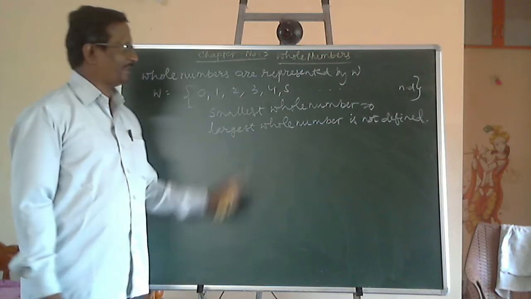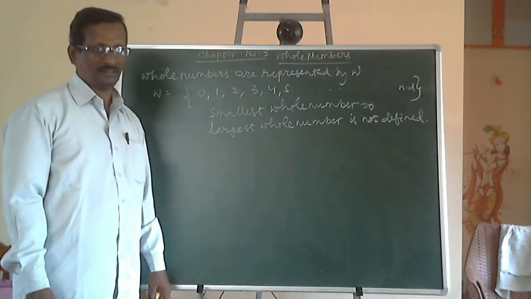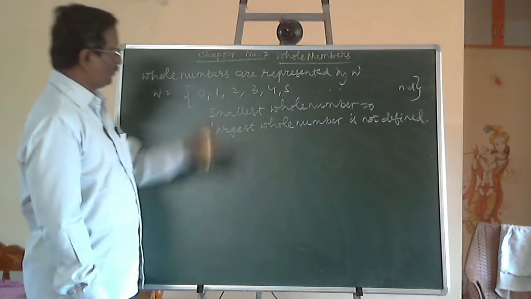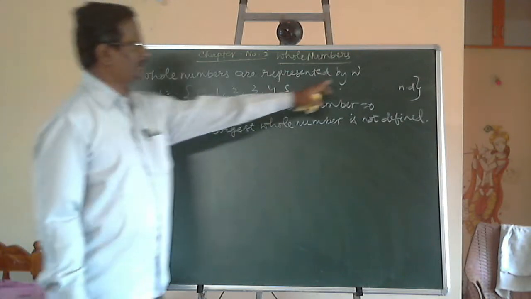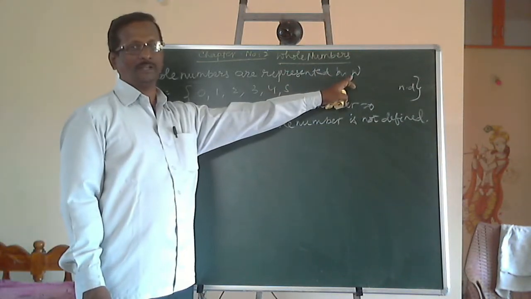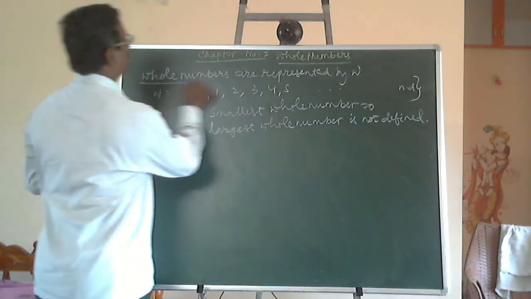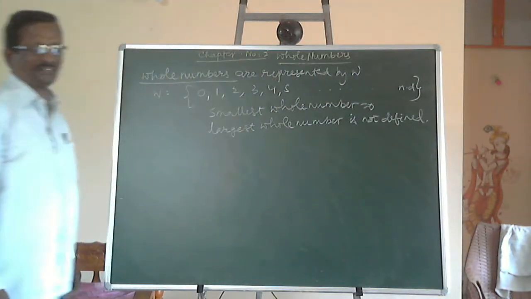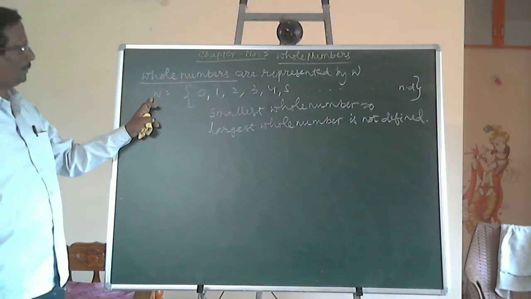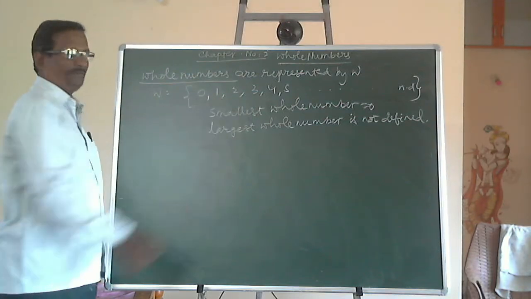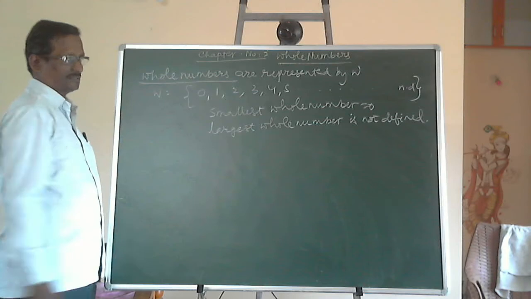Let us discuss today the second chapter, whole numbers. In the whole numbers, the set of whole numbers is represented by the alphabet W, because in the word "whole numbers", W is the first letter. Therefore, W is used to represent the whole numbers. It is the way of representing a set of numbers.